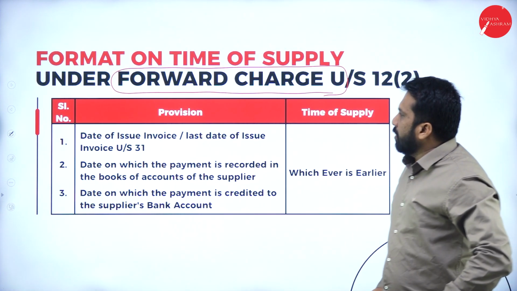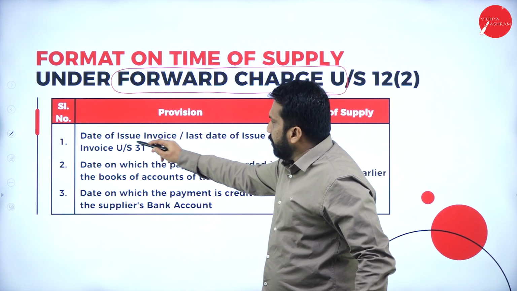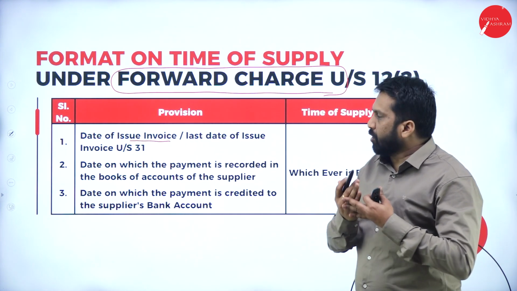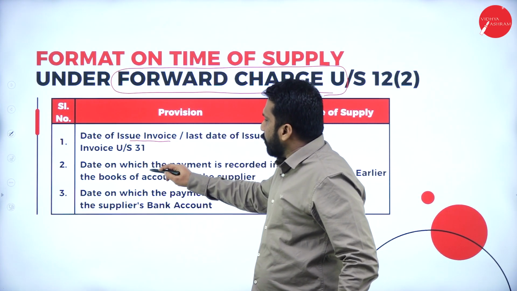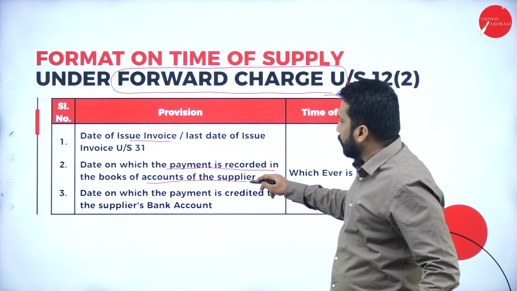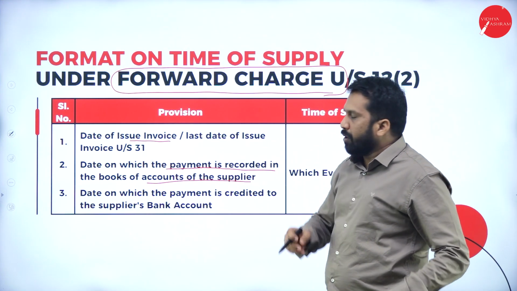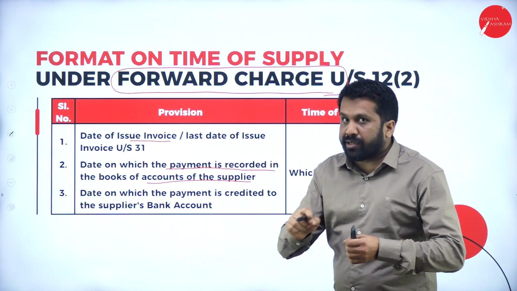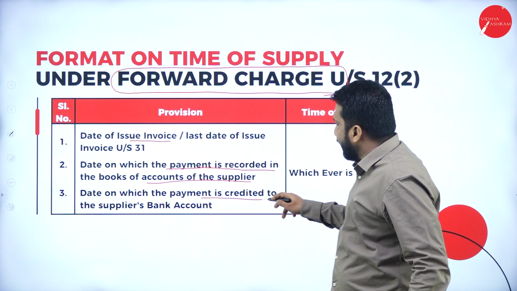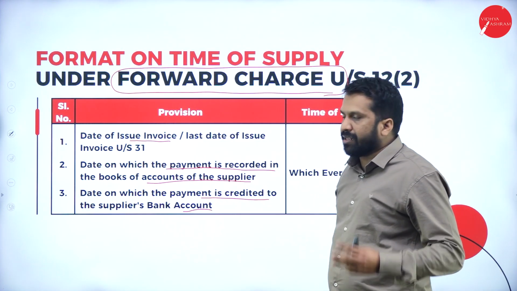Forward charge. Date of issue of invoice, when you are giving the bill. First one. Second, date on which the payment is recorded in the books of accounts of the supplier, when the payment is recorded in the accounts. Third one, date on which the payment is credited to the supplier. There are three things.